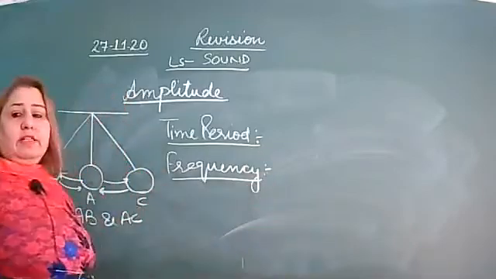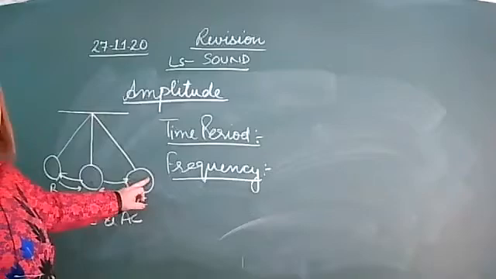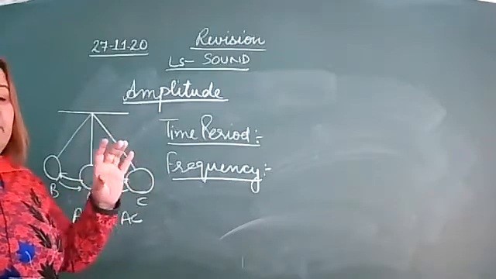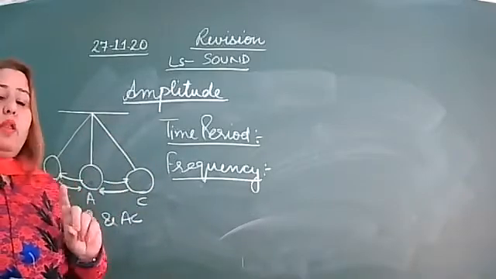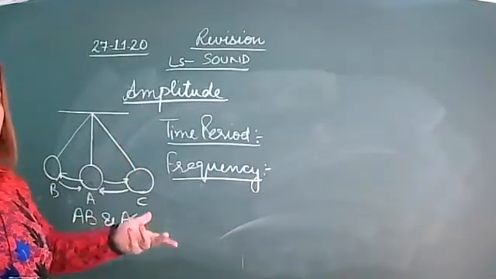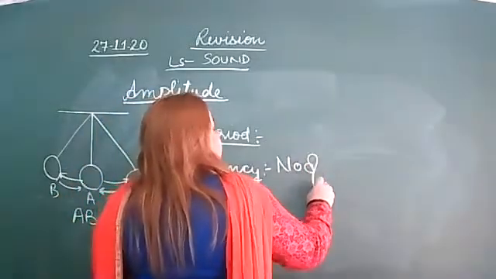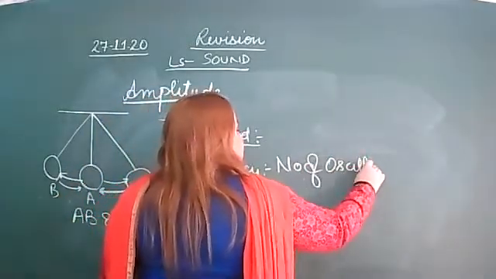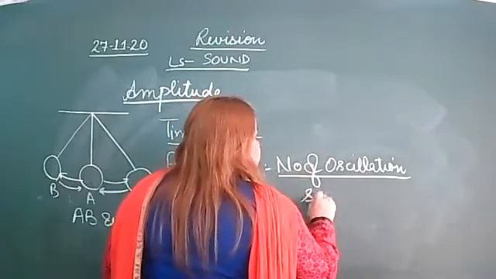Then frequency, we had discussed, right? What do you mean by the frequency? That means the number of complete oscillations made by a pendulum in 1 second. You can say number of oscillations per second.